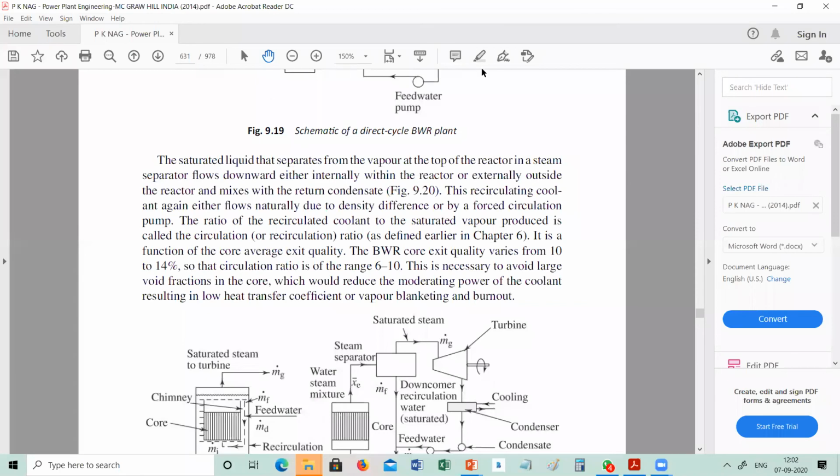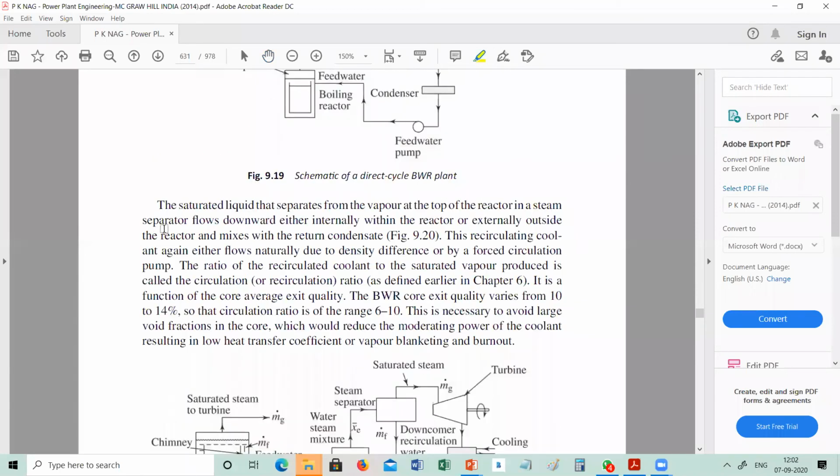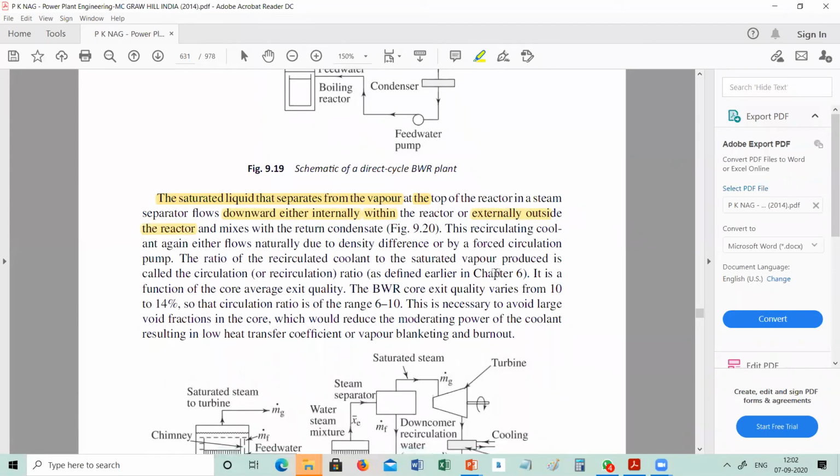This information is somewhat necessary. I will show you. The saturated liquid that separates from the vapor at the top of the reactor in the steam separator flows downward, either internally within the reactor or externally outside the reactor. There are two types of that, shown here.